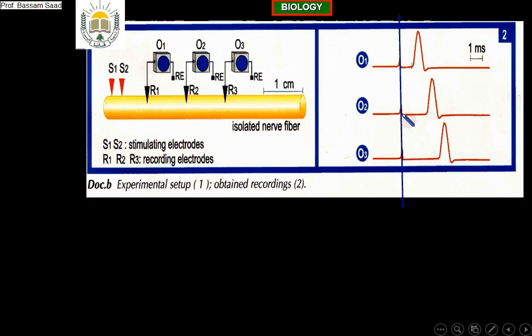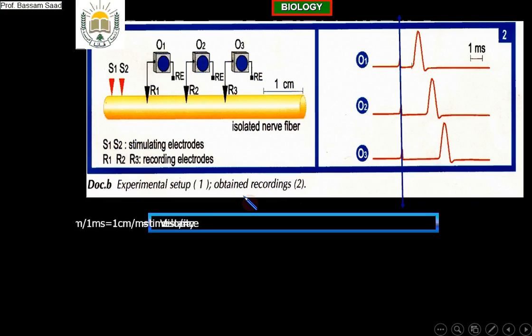Okay. First, let us finish our objective. What is the velocity or the speed of the action potential? Okay, it is the distance over time. So look to this. The distance between S1 and R1 is 1 centimeter. So I can say it is 1 centimeter, and after how many milliseconds did the oscilloscope record the action potential? After 1 millisecond. This is the beginning of the simulation.